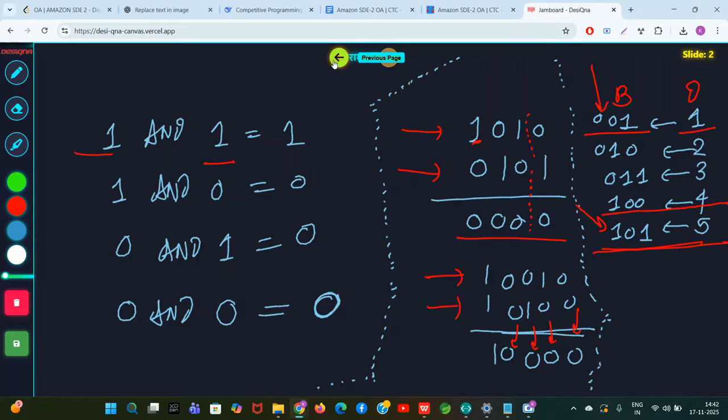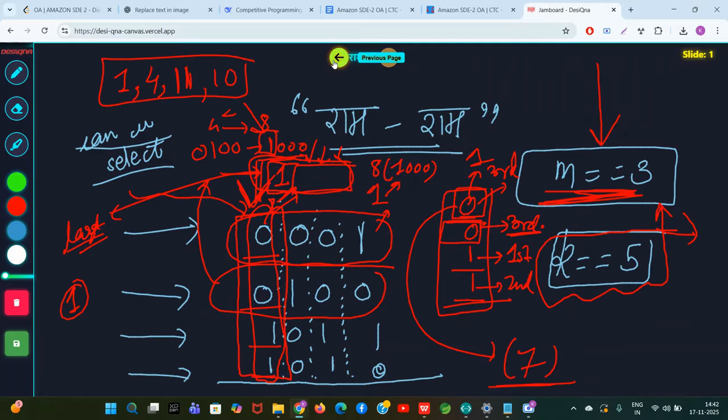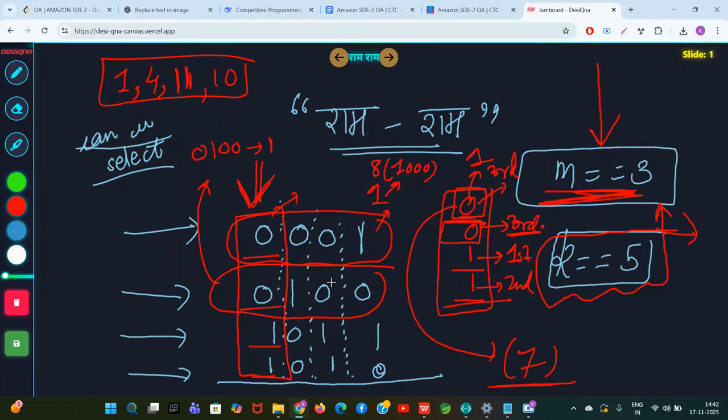So that's why, in the actual question, I will make 31 columns. Column number 0, column number 1 till 31. Assume this to be the 31st column. And I will try that in the 31st column, can I bring a 1 or not? If I cannot do it in less than or equal to k operations, then I give up on that column. So guys, again reiterating the same old things.